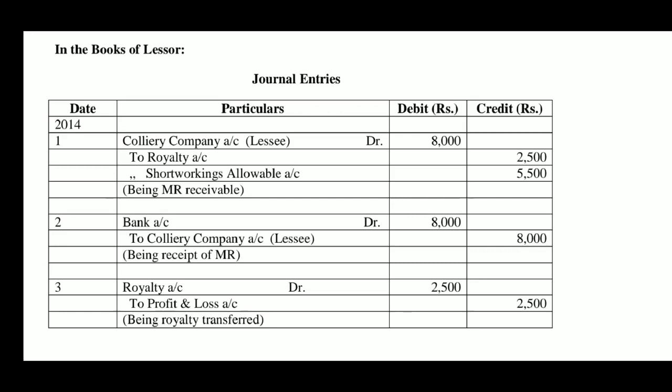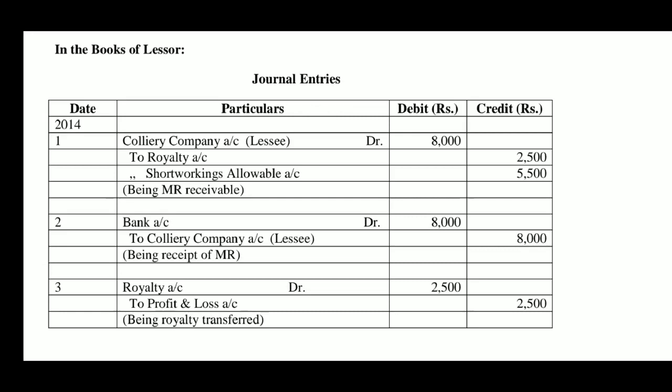Now, see the year 2014. Lessee's account debtor to royalty account, to short workings allowable account, being minimum rent receivable. Remember, in the first year 2014, minimum rent is receivable. Out of 8,000, royalty is 2,500. From the point of view of lessor, royalty is an income.